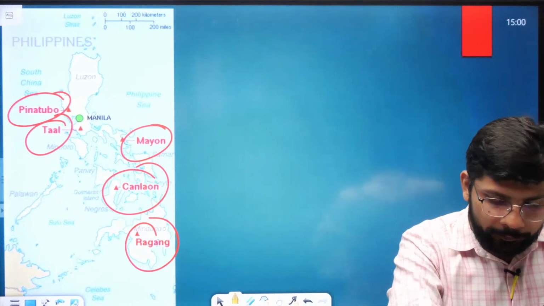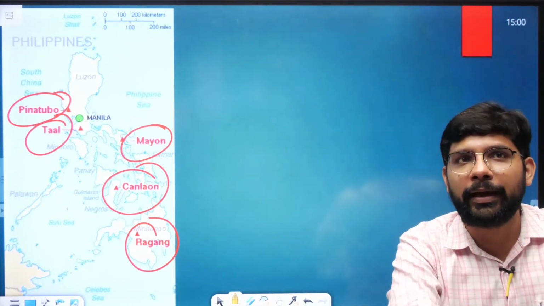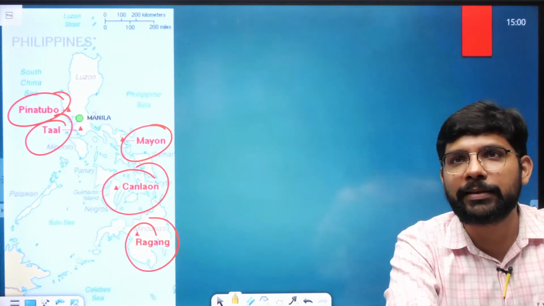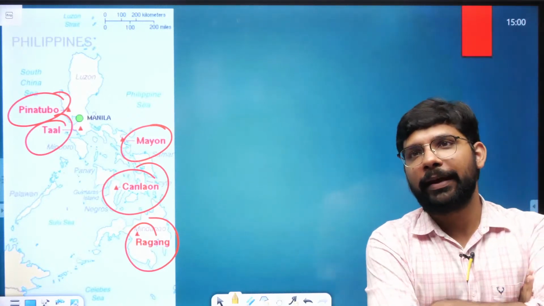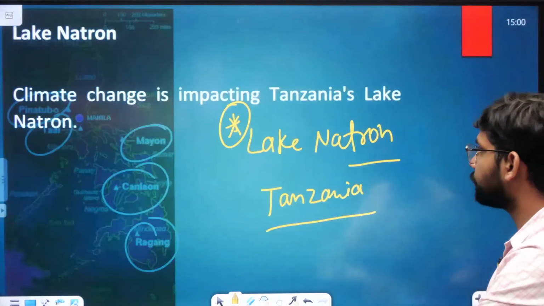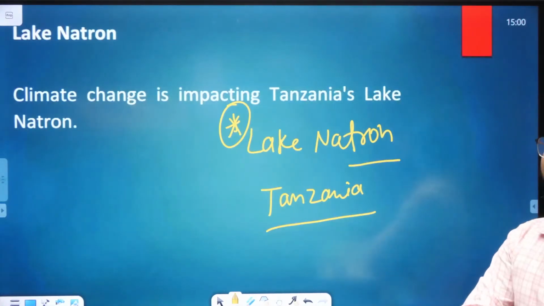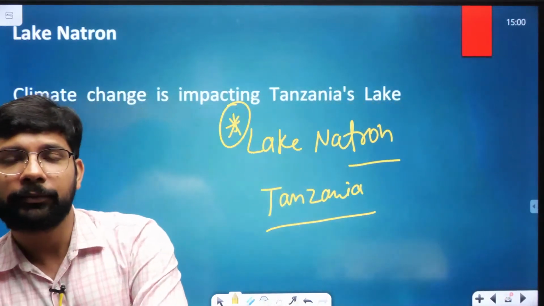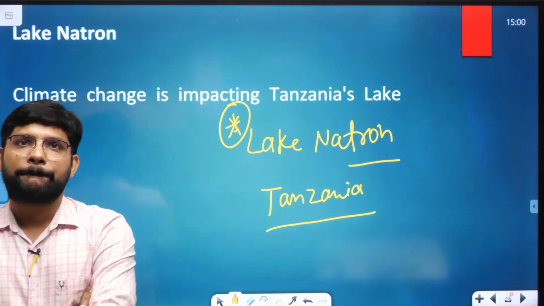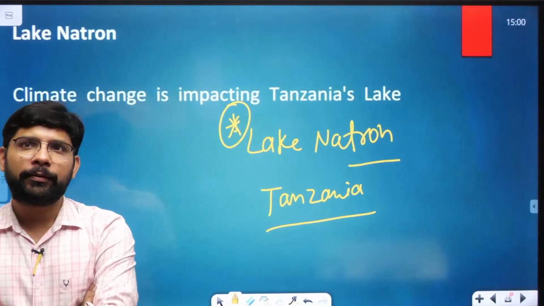Can anybody tell me the other lakes in Tanzania? There are 4-5 lakes in Tanzania. Yeah, Debagraha is saying Karba. Okay. The famous Lake Victoria. Yes.